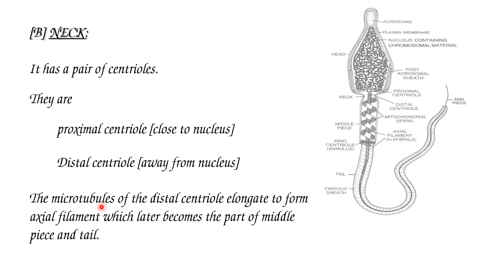The microtubules of the distal centriole elongate to form the axial filament, which later becomes part of the middle piece and tail. So centrioles consist of microtubules. The microtubules of the distal centriole elongate and form the axial filament in the middle piece as well as in the tail piece.